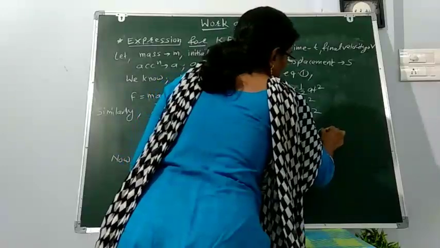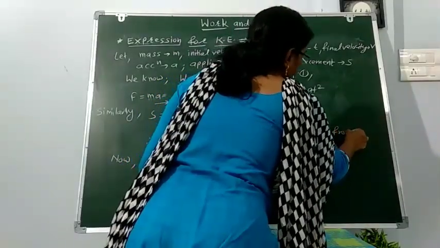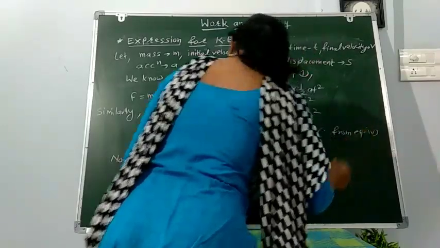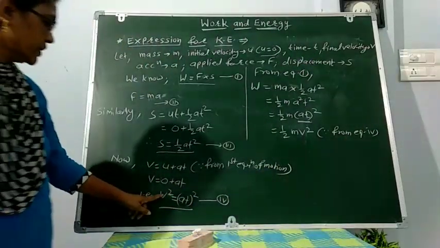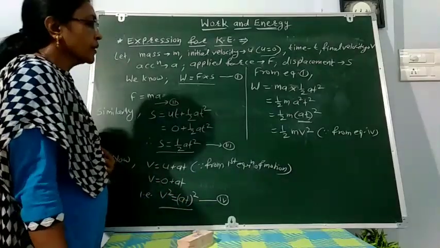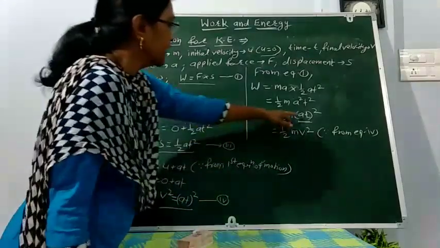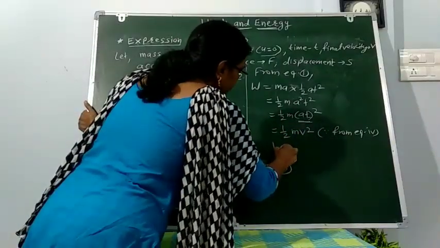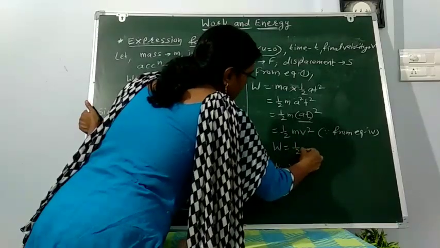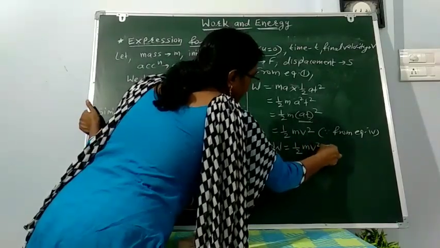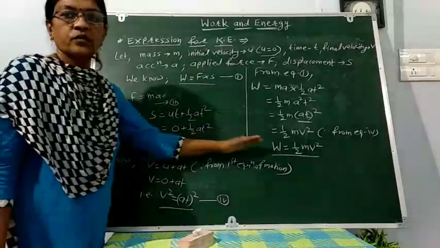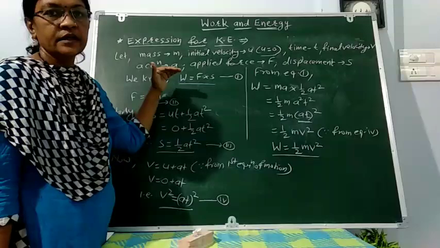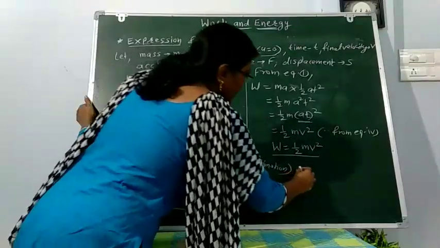From equation 4, we had obtained v square is equal to a square t square. If we put v square in place of a square t square, we get W is equal to half m v square. But we have learned in the definition of kinetic energy that the kinetic energy gained is equal to the work done on the object.